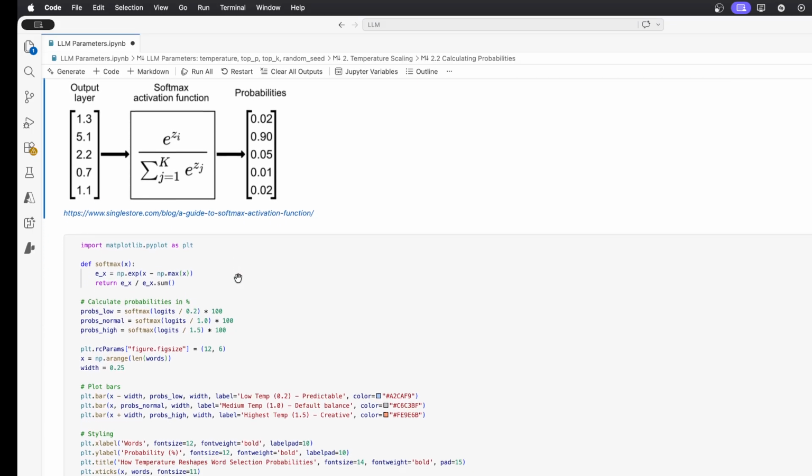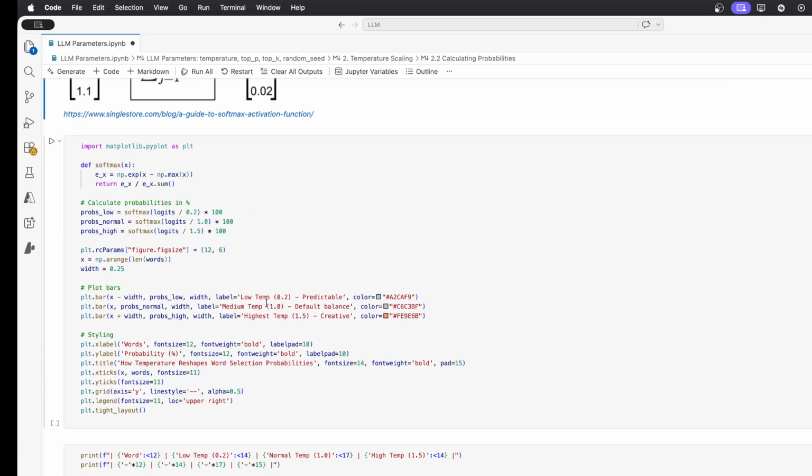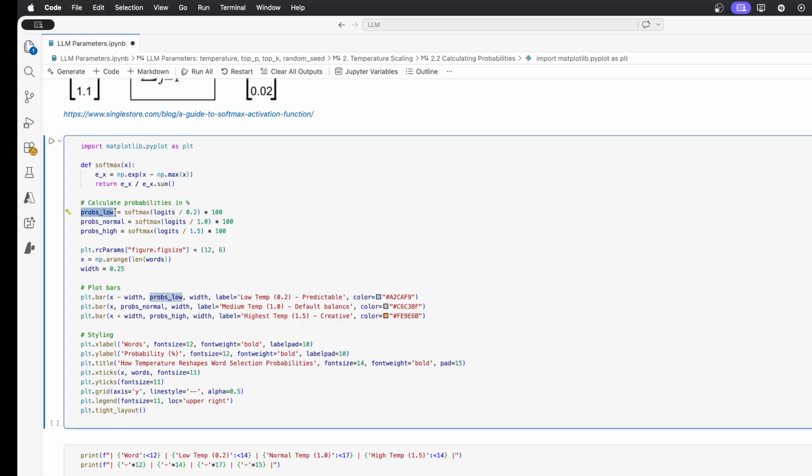Here I've asked an LLM to generate some code for me because I'm very bad with matplotlib to create the charts, but I wanted to display visually how different settings will change the probabilities. So I kept 3 scenarios: a low temperature, what is called here normal, I should have called it medium, and high temperature.